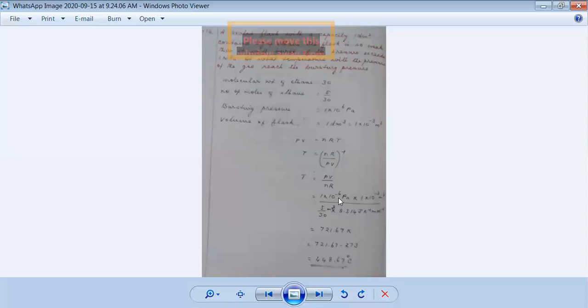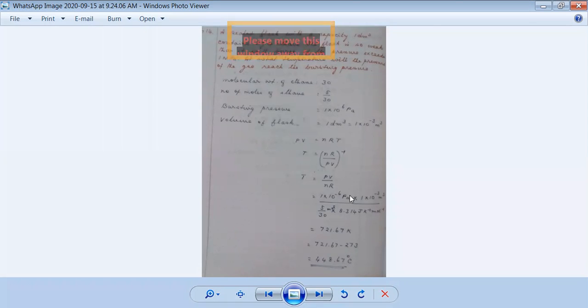It is 1 into 10 power 6 Pascal into 1 into 10 power minus 3 meter cube, which is the volume, divided by the number of moles n. n is 5 by 30 mole into 8.314 joule per Kelvin per mole. So when you do all these calculations, see, the Pascal is joule per meter cube.